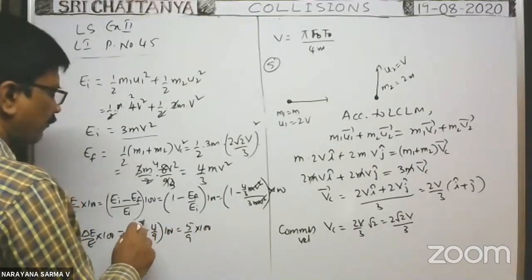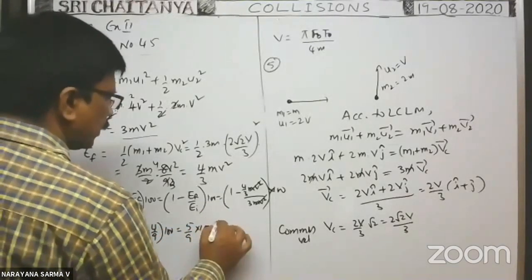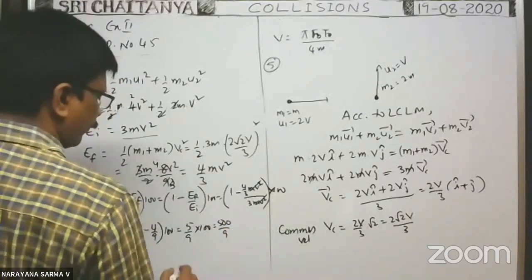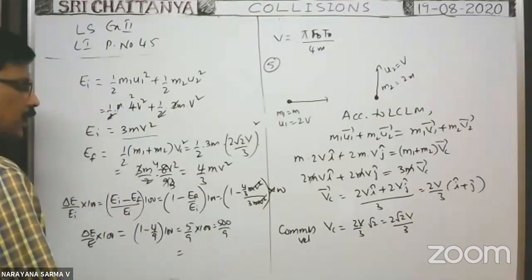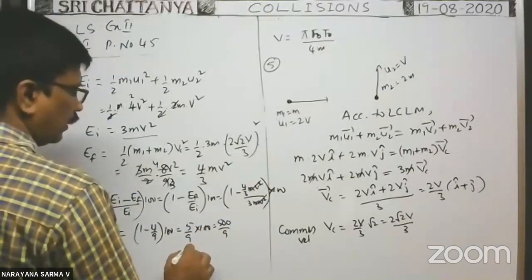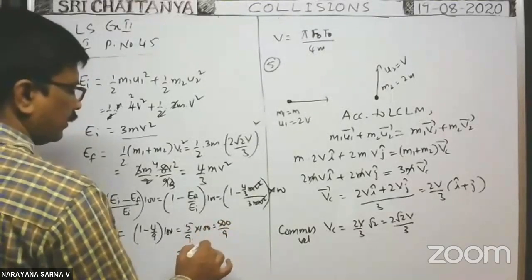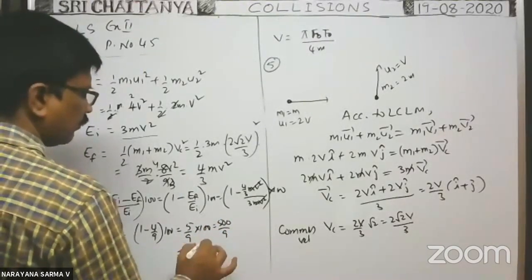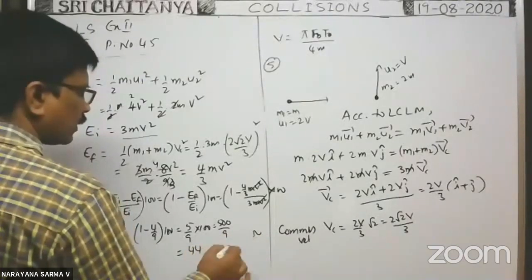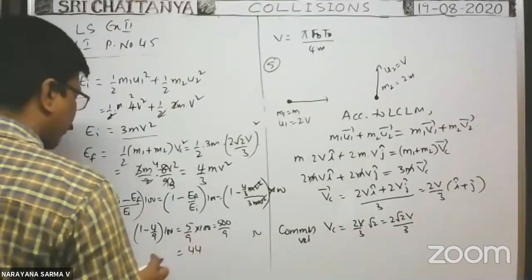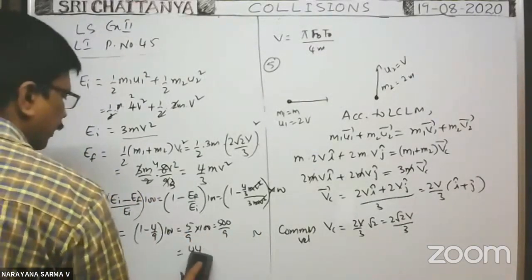When you take LCM, 5 by 9 into 100, you will get 500 by 9. After simplification, what will you get? 9 5s are 45, 50. 9 5s are 55 point something you will get.